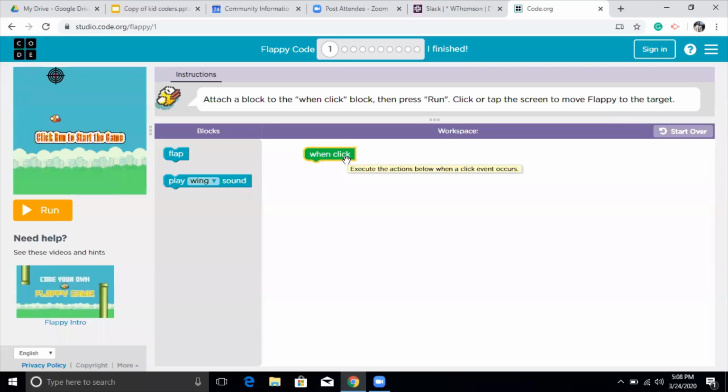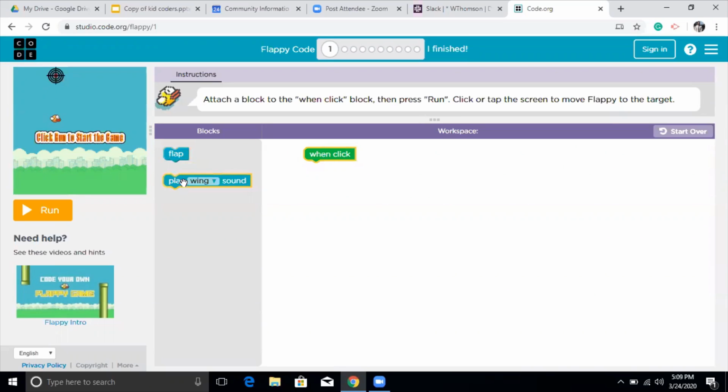So whenever you click, what is going to occur? And flap is something that will make flappy fly. So you just have to place your mouse here for a second, and then you will see the instruction appear. You just have to wait a few seconds for the instruction to appear on your screen. And this will give you the introduction or the summary of the thing that you're going to do with that block. So this will say fly flappy upward. So whenever you use this, your flappy will fly upward.